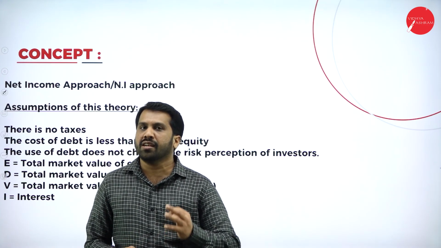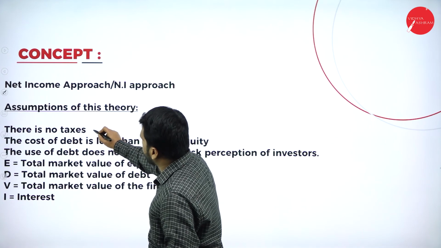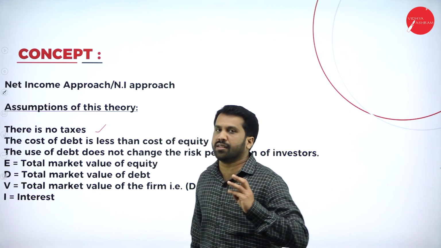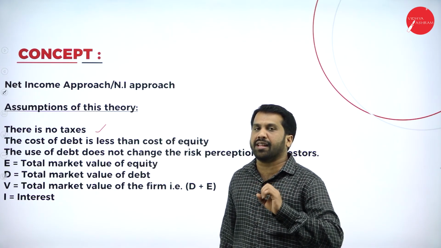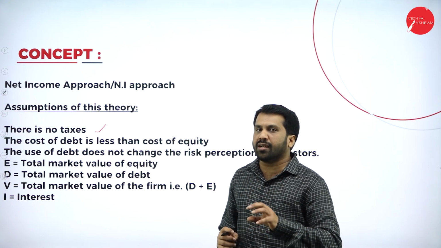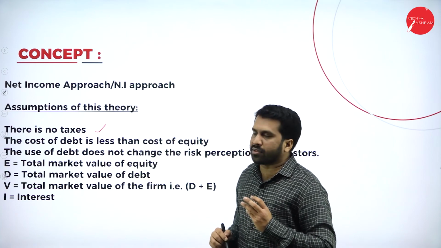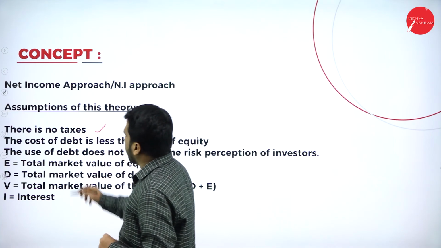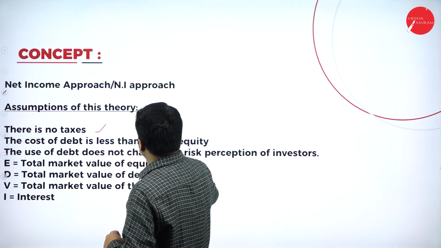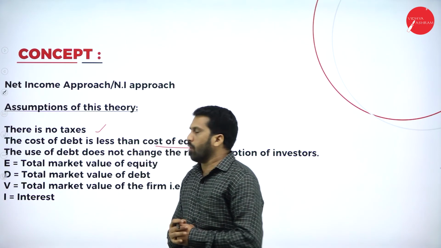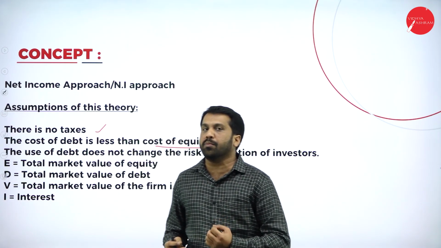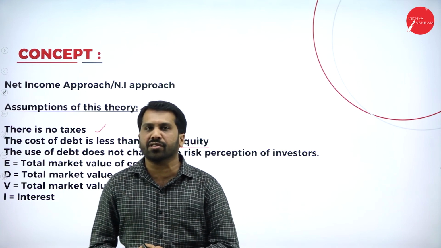So what is the first assumption? There is no tax. The first point. So for 5 marks, they will ask you, what are the assumptions under net income approach? First assumption is there is no tax. Second one, the cost of debt is less than cost of equity. Normally, equity is more risky than debenture.